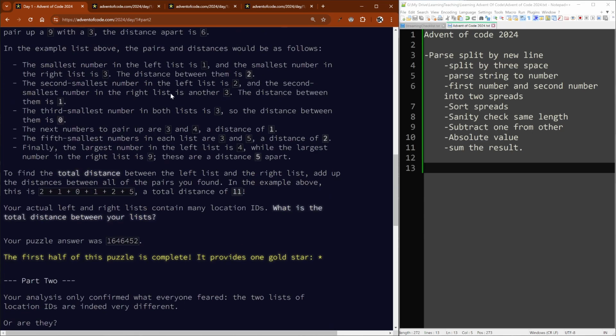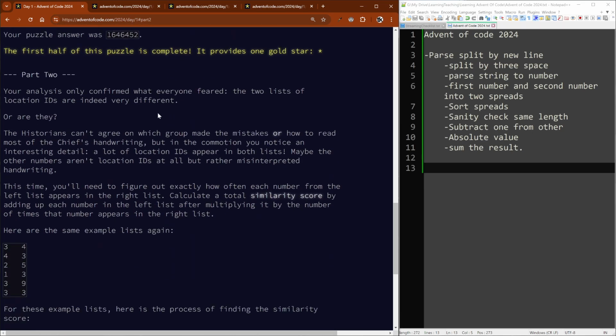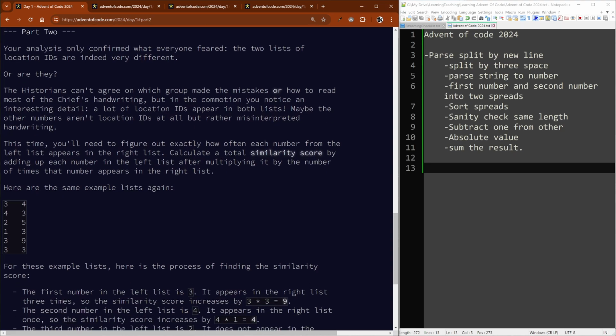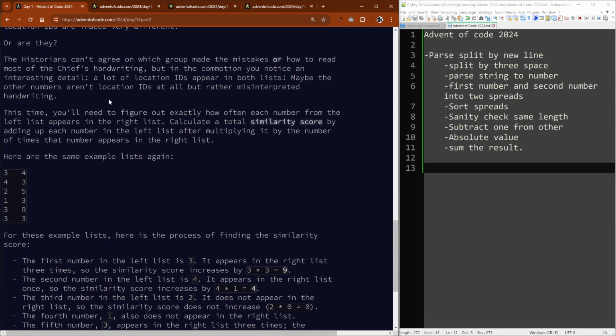Okay, part 2. And you can see actually this is just extending part 1. Your analysis only confirmed what everyone feared. The two lists of location IDs are indeed very different. Or are they? The historians can't agree, what a surprise, on which group made the mistake or how to read most of the chief's handwriting. But in the commotion, you notice an interesting detail. A lot of location IDs appear in both lists. Maybe the other numbers aren't location IDs at all, but rather misinterpreted handwriting.